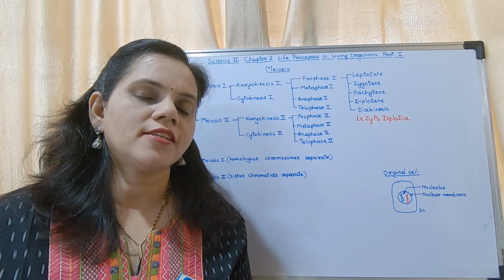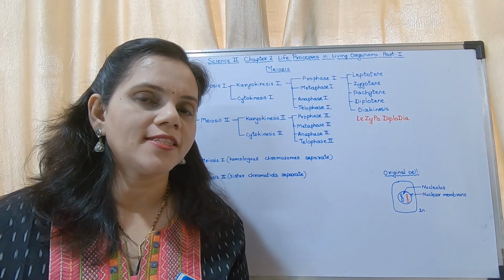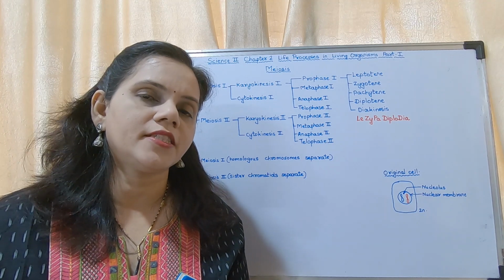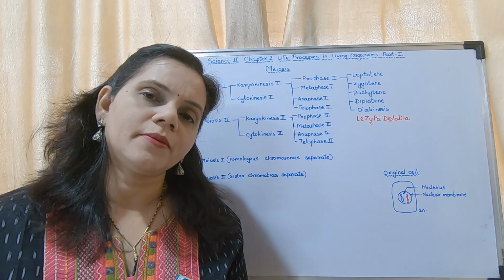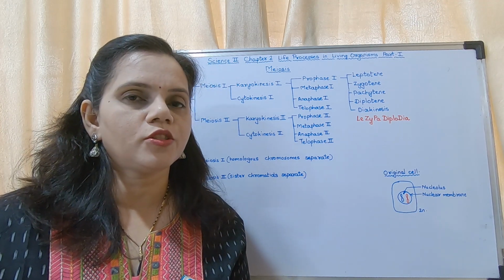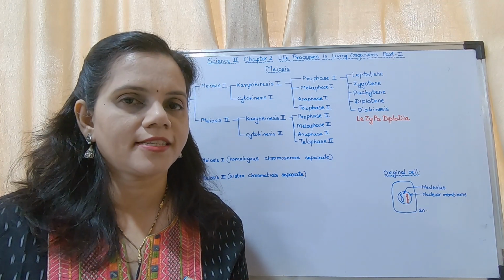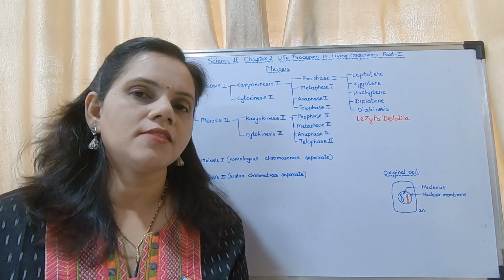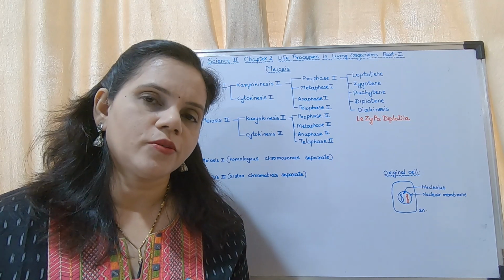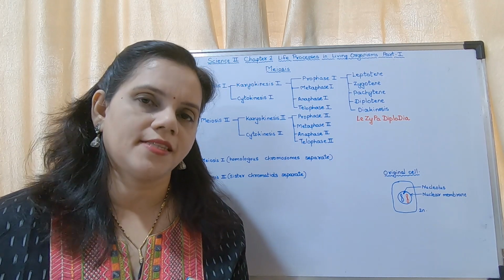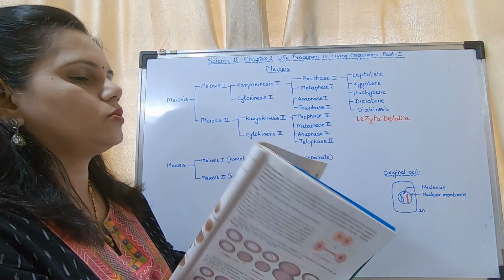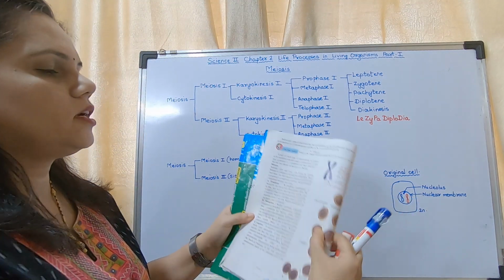Okay. Mitosis. In mitosis, one cell divides into two. It is an equational division. Equational division means whatever number of chromosomes are there in the parent cell, the same number of chromosomes are present in the daughter cell. Okay, so in mitosis, one cell divides into two, where the number of chromosomes remain the same.